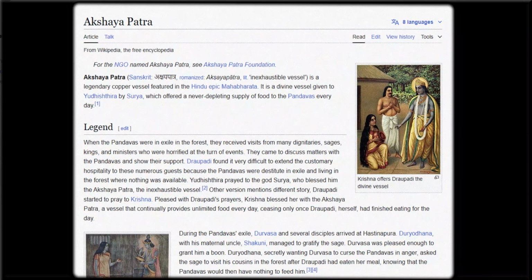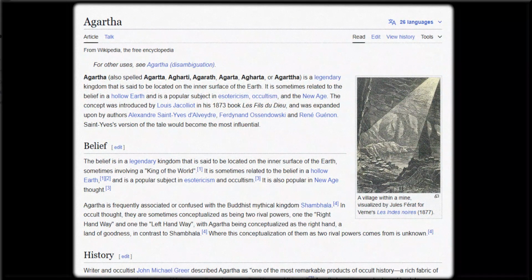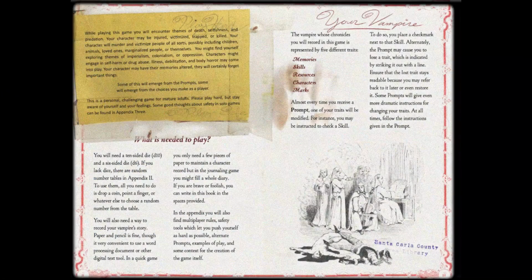But I still couldn't quite do what I wanted to, at least not yet, or at least not by myself. Even though this was now all happening after I made the Apprentice's Grimoire, I knew it wasn't going to work like that game does. That game thrives on the style of fantasy writing, and even if a Wikipedia page is about a creepy Japanese yokai, it's still going to be written like an encyclopedia entry. But then I noticed that Tim Hutchings was making a sequel to Thousand-Year-Old Vampire. Thousand-Year-Old Vampire is the only solo game I've ever gotten into. I loved how its vibe and prompts made for an interesting, introspective, but also kind of pulpy game about writing the journal of an ancient vampire.